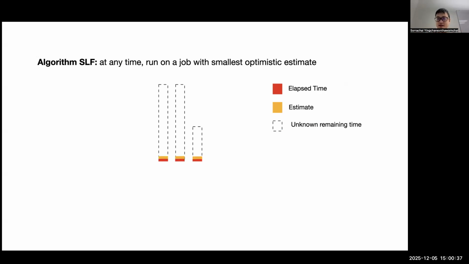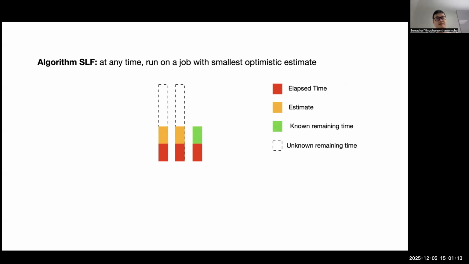So our algorithm will run on every job equally, and the estimate goes up as time goes on. The algorithm keeps running, so the elapsed time keeps going up. The red area represents the elapsed time, the amount of work the algorithm has done. At this point, we reach half a unit of the small job on the right. Then it becomes known, so you know the remaining time. I denote the remaining time as green.